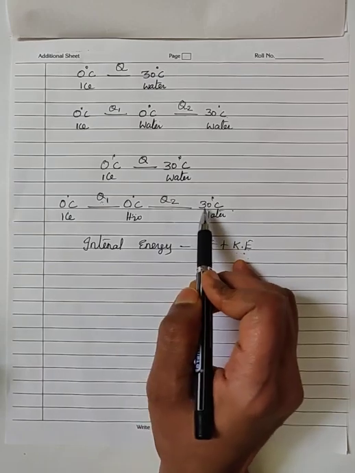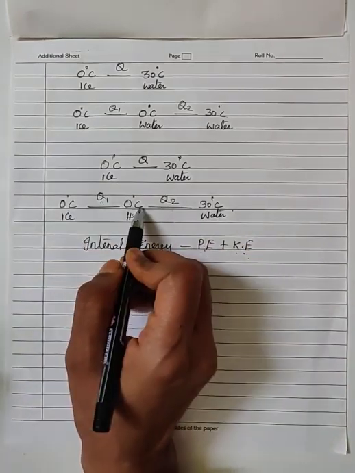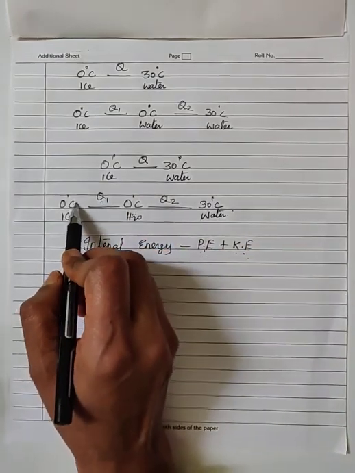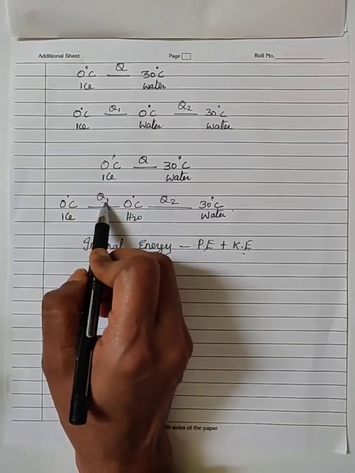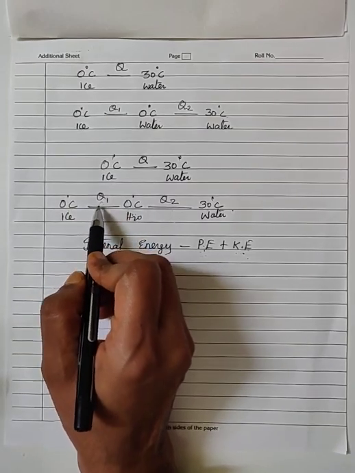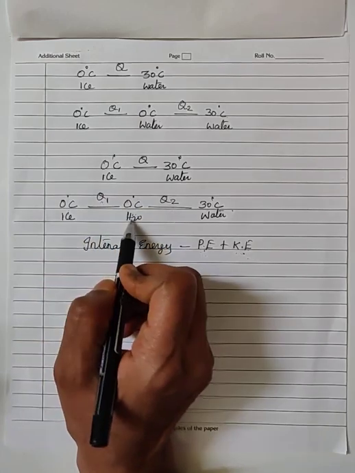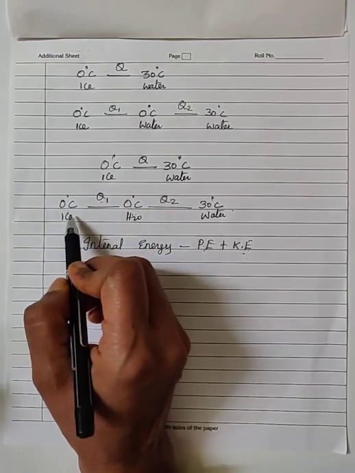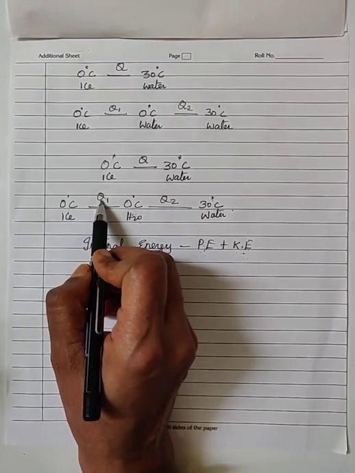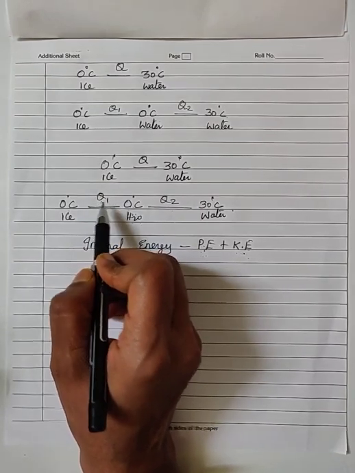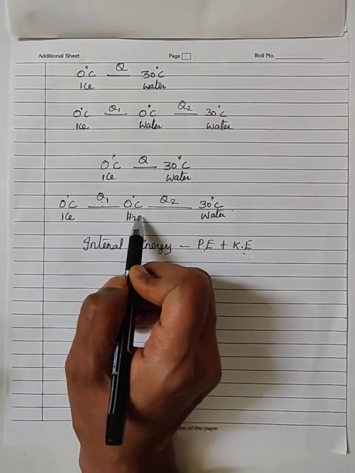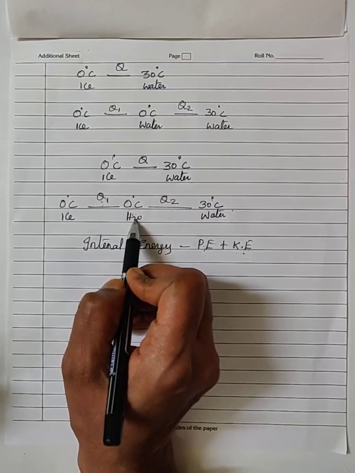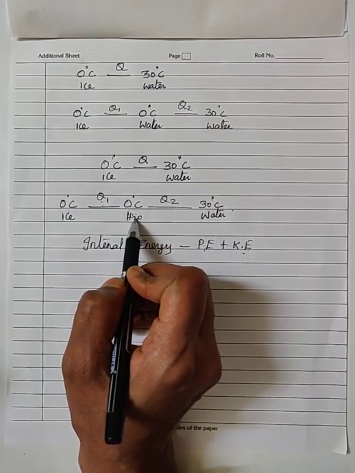First process: ice at 0 degrees Celsius, when it is provided with Q1 amount of heat energy, absorbs that energy to completely convert itself into water at the same temperature. Actually, the ice absorbed this heat energy to increase the intermolecular spacing, because in liquid the molecules are separated apart, right?